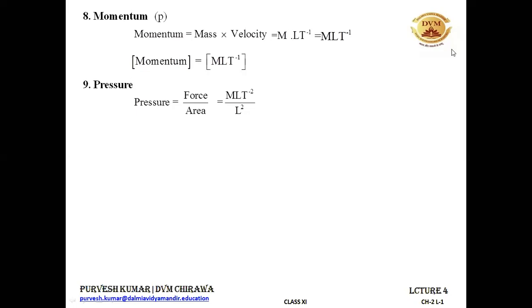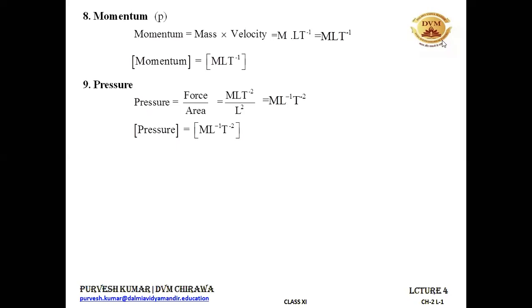So the dimensional formula for pressure, let's come back to this. Force upon area, M L T minus 2 upon L squared. And again, when it goes in the numerator, it becomes M L minus 1 T minus 2. So without the square brackets, it means this is only pressure, but with the square brackets, it means the dimensional formula for pressure.